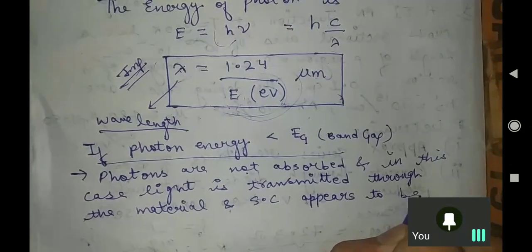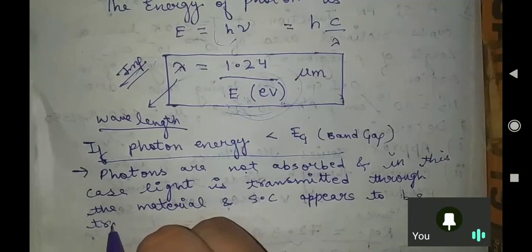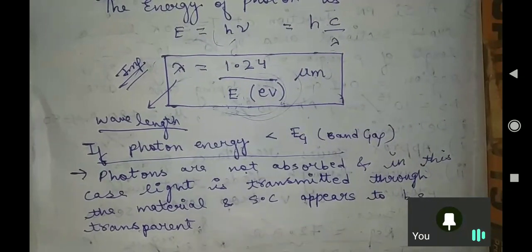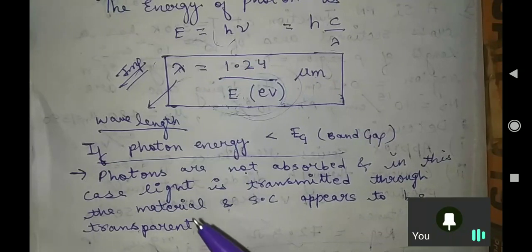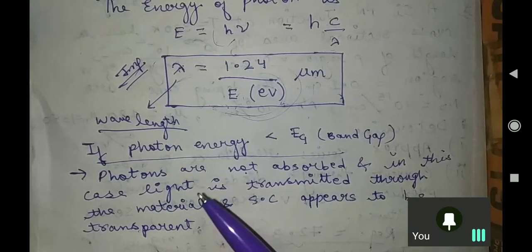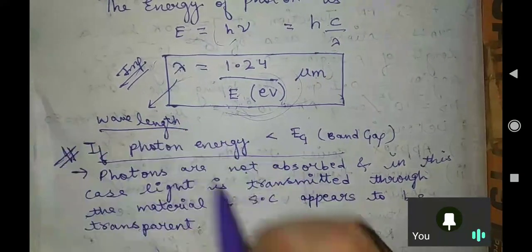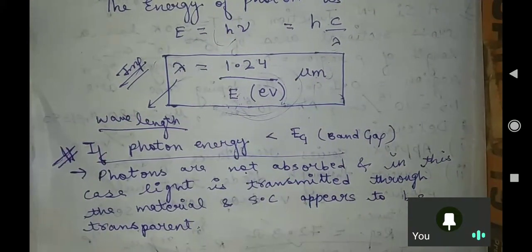What I am trying to say is that the whole light is transmitted through the semiconductor. It does not block the light, so the semiconductor seems transparent, because it allows light to pass through it. Are you getting my point? This is the case when the photon energy is less than the band gap energy.